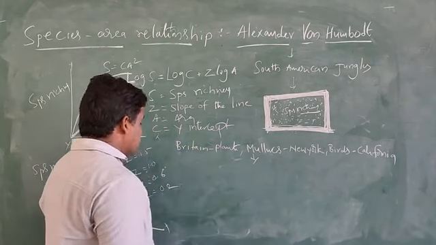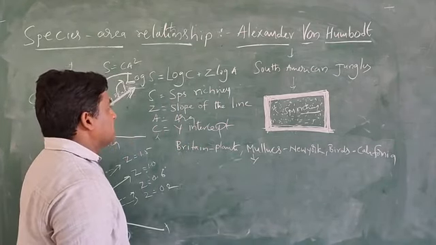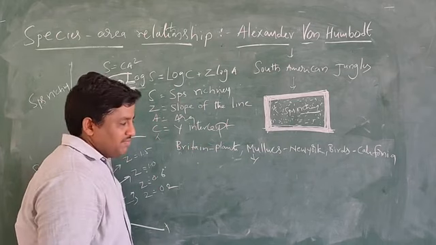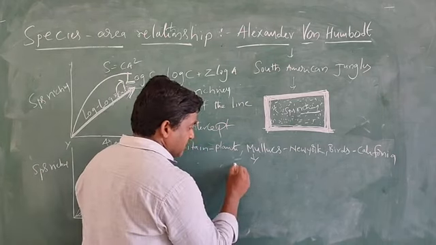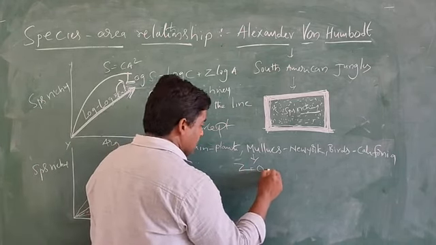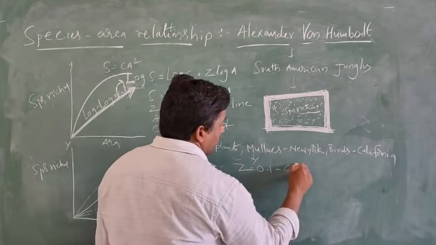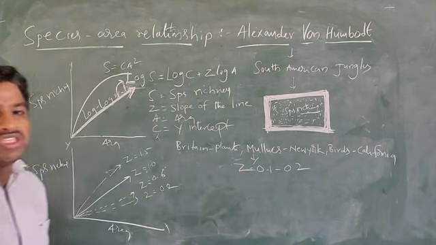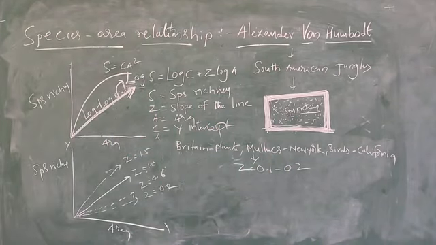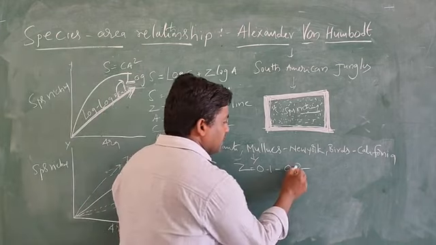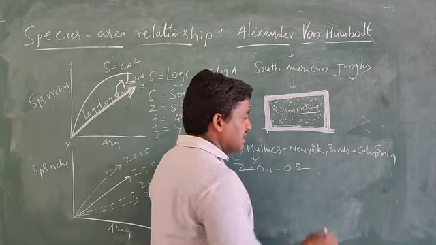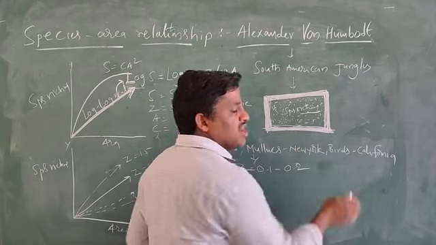So the Z value means the slope of the line. The Z value ranges here from 0.1 to 0.2. So 0.1 to 0.2 is the range, regardless of the taxonomic group.